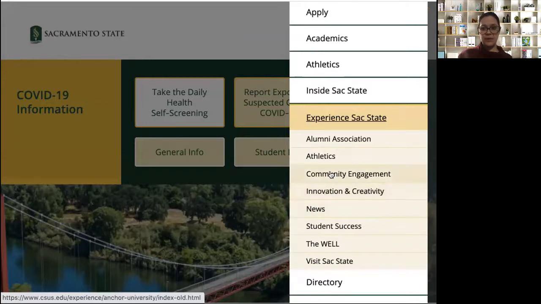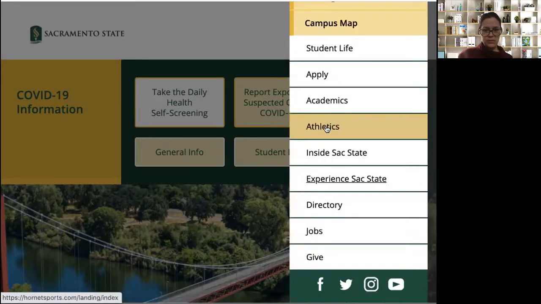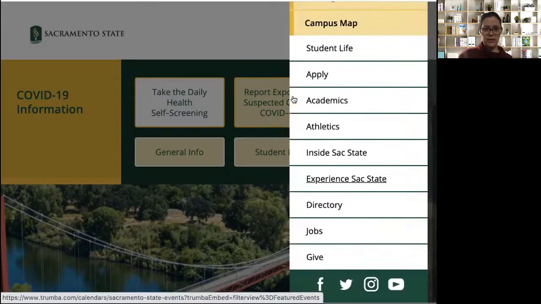So for example, let me see if I open up this main page. See if it will, why it's not letting me.